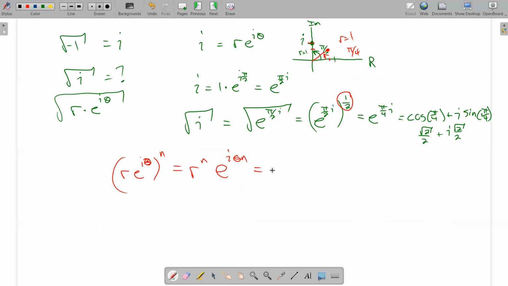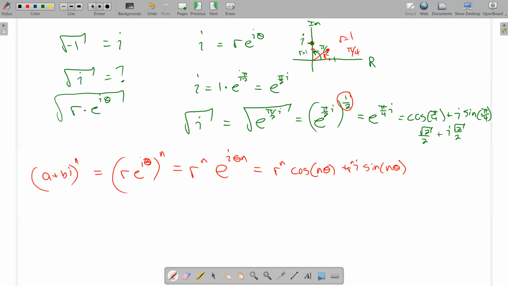And the Euler's version of that would be r to the n times cosine of n theta plus i times the sine of n theta. And that is a heck of a lot easier than taking the rectangular form and writing it down n times and distributing, right? Way easier here. Oops, I missed my r to the n there.